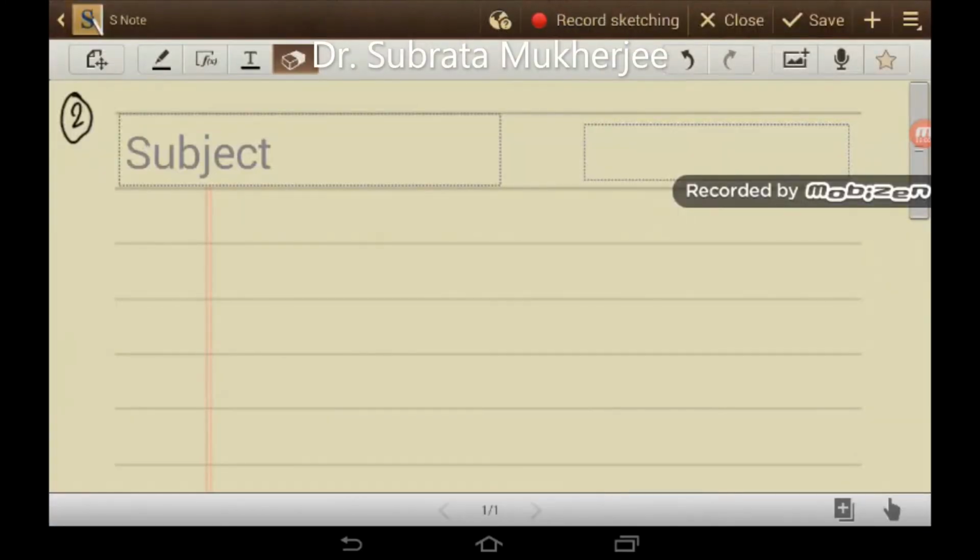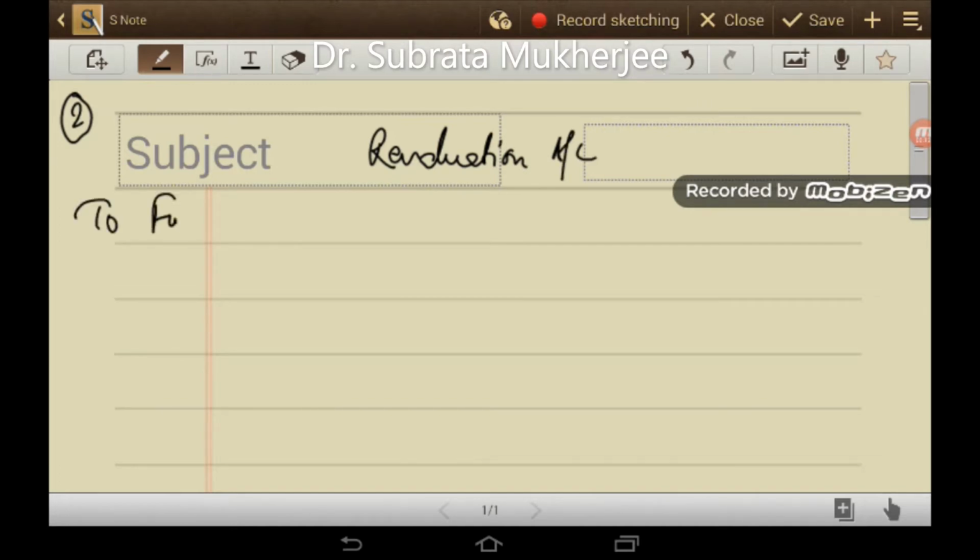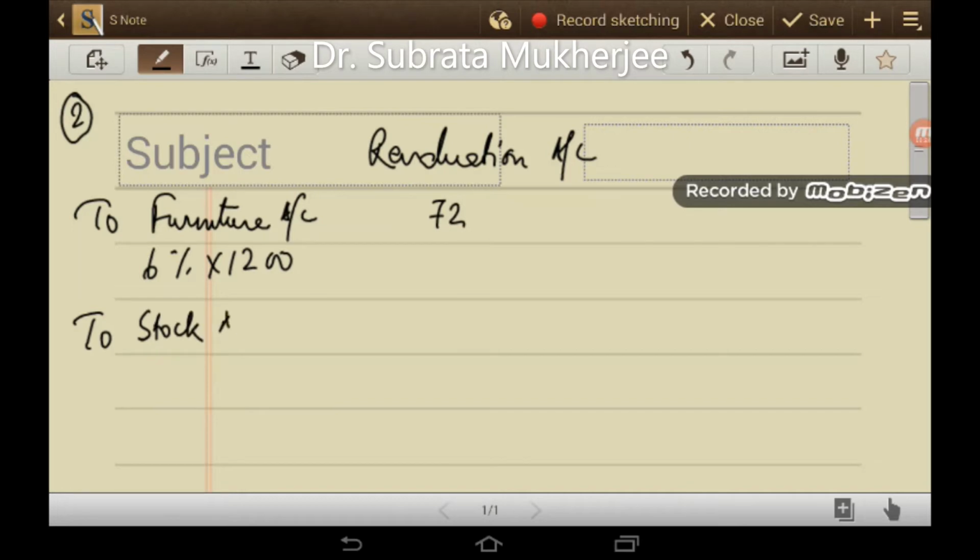In this account problem, we will prepare the revaluation account first. So we have to charge depreciation to furniture account. So 6% of 1,200 is rupees 72, and there is a reduction in the value of stock by rupees 300.